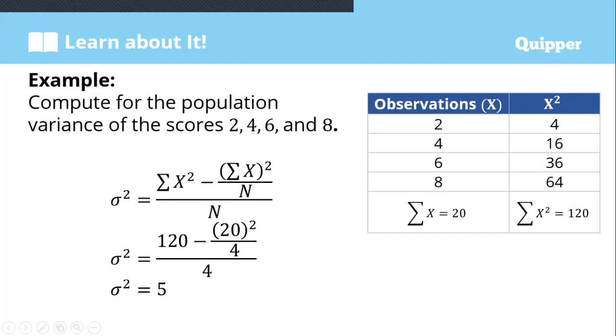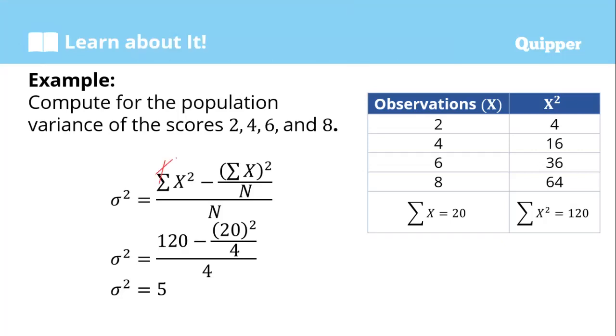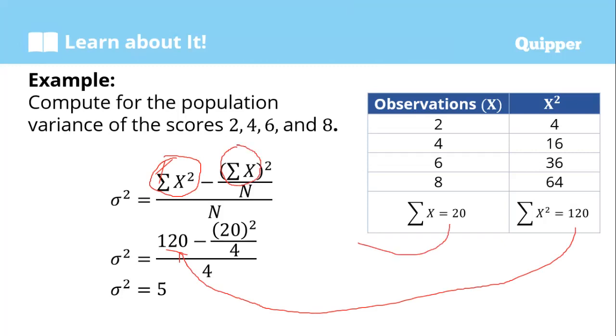The summation of x squared is 120, and the summation of x is 20, squared, over n.